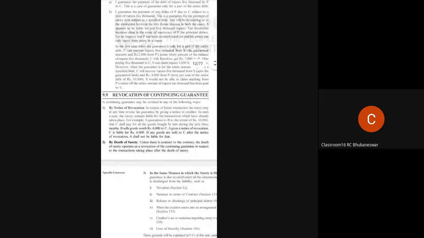For example, A guarantees to B to the extent of 10,000 that C shall pay for all the goods bought by him during the next 3 months. B sells goods worth 6,000 to C. Now A gives a notice of revocation. C is liable for rupees 6,000.